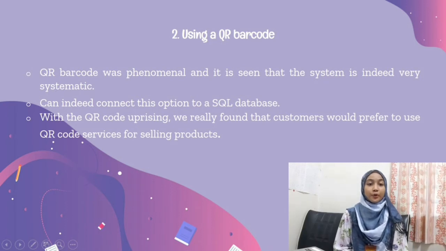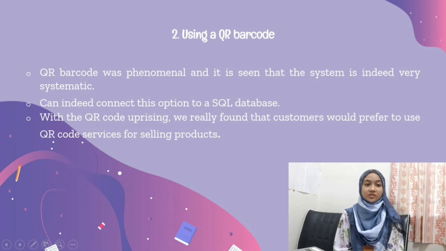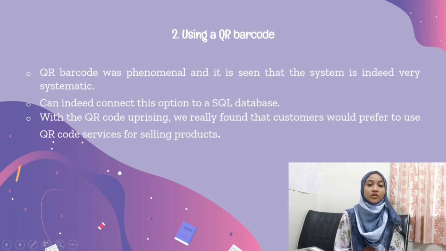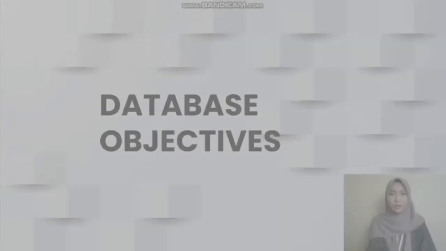Second, using a QR barcode. The QR barcode is phenomenal, and the system is indeed very systematic. It is also a very good alternative for cashless transactions in the machine. People can connect this option to the SQL database. With the QR code uprising, we found that customers will prefer to use QR code service when buying products.